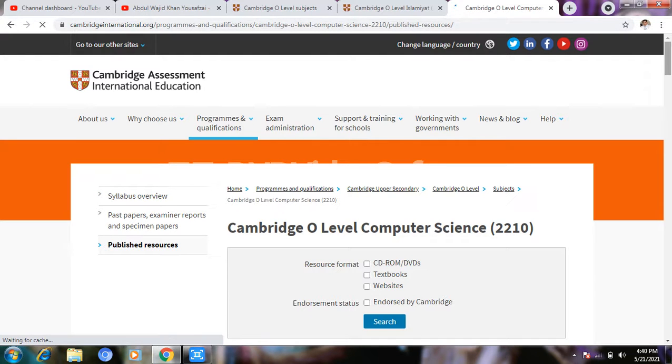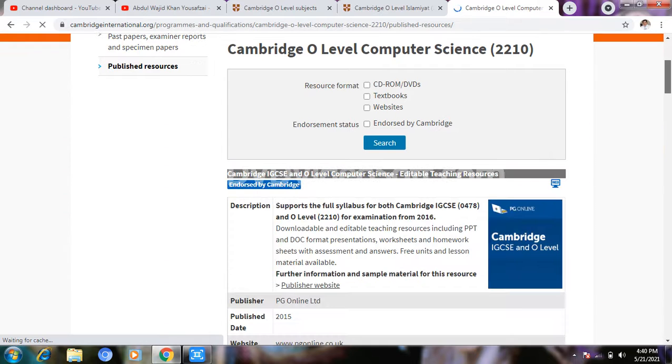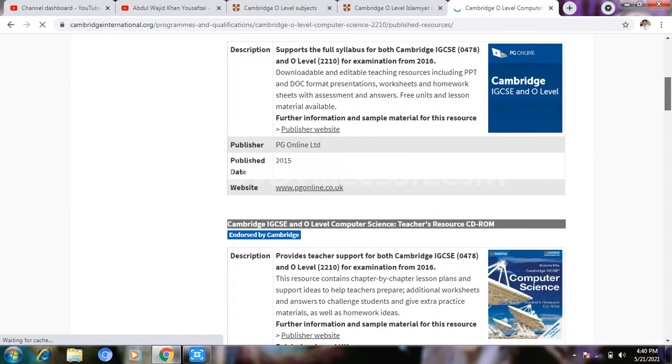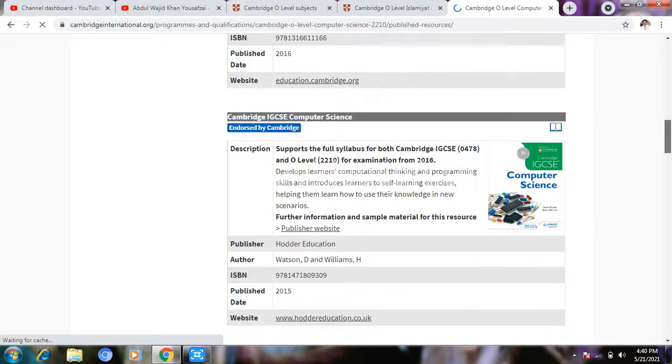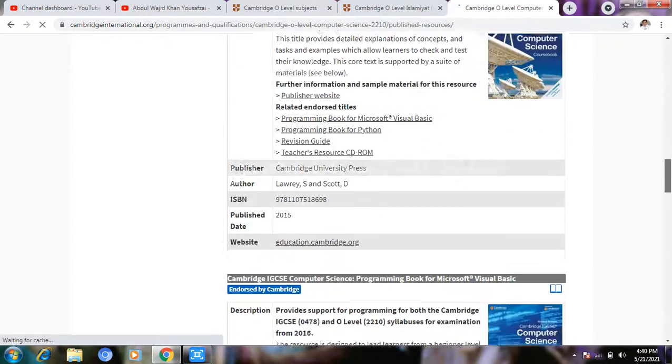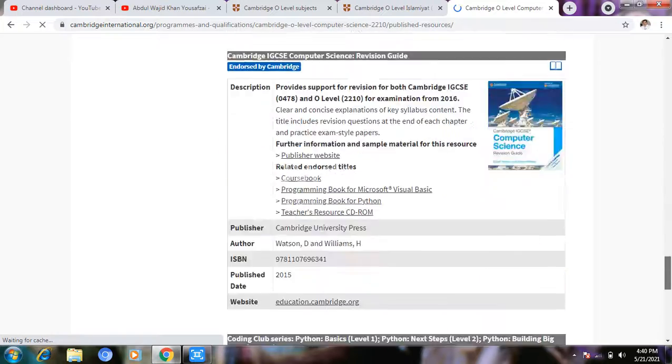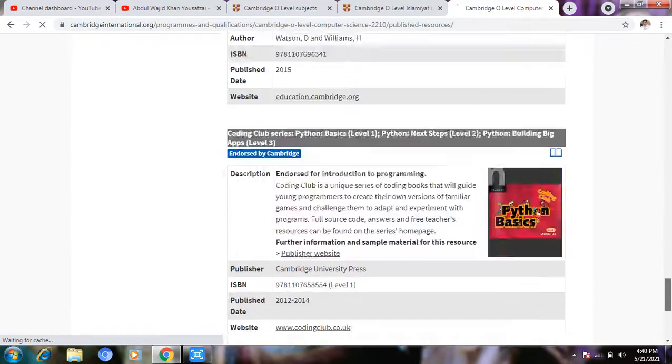These are the books for computer science, and a website is also available here. If you write here first paper for O level and enter, you can find many things there.